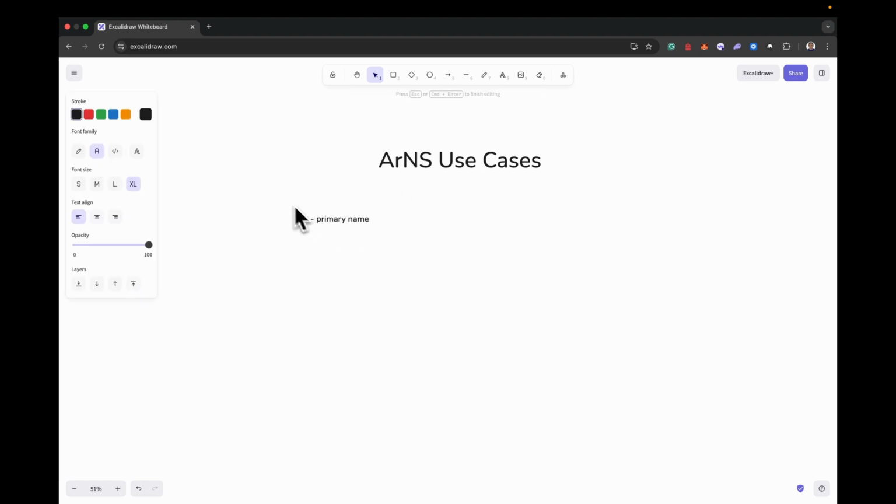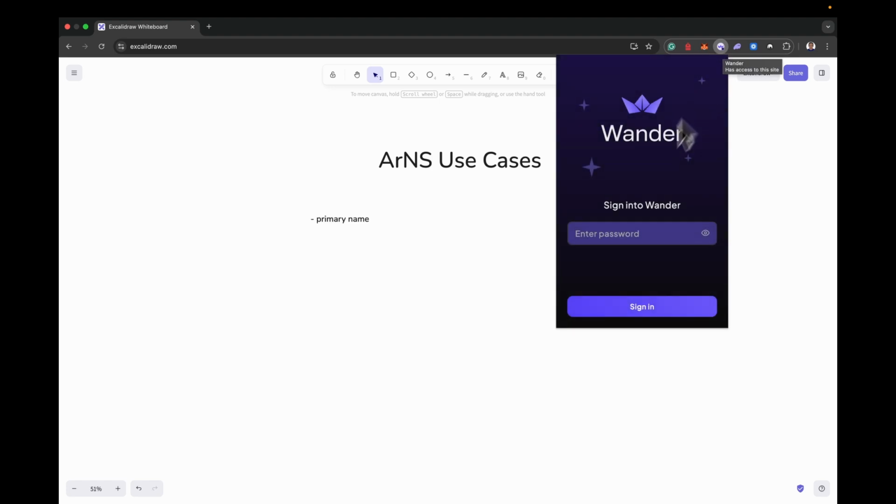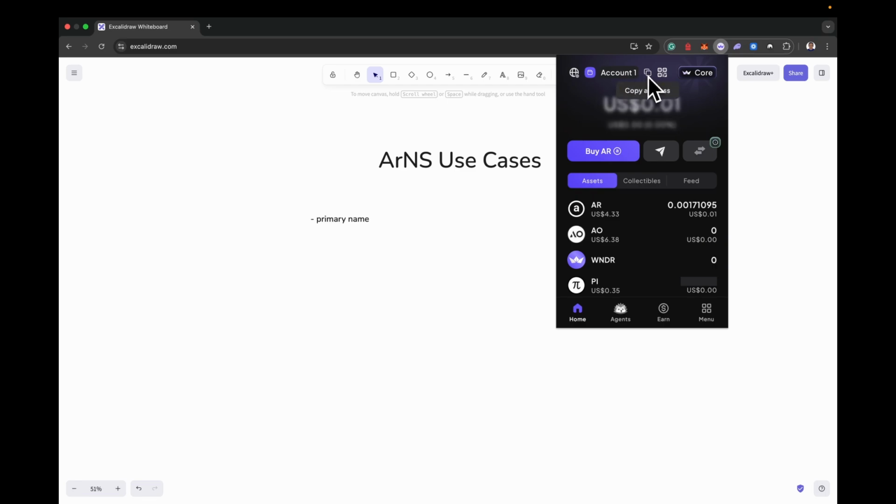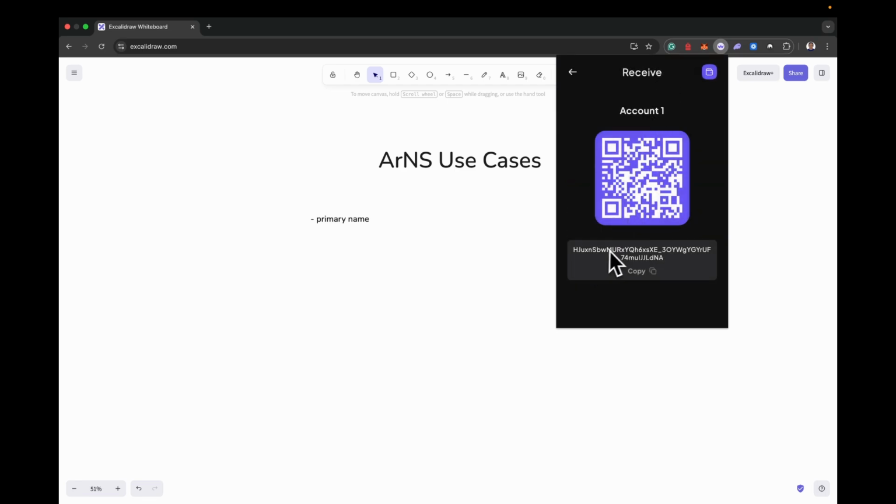So the primary name, and the idea of a primary name is to attach this friendly name, which is the RNS name, to your wallet address for that to be resolved. Thinking of a quick use case in mind here, for example, if you look at this wallet, let me just unlock this wallet. So this account here is associated to Murdy Kim. So whenever I connect to any application that has the primary name resolution, instead of showing this long address, it's just going to show Murdy Kim, and it's going to show the profile picture or the logo.